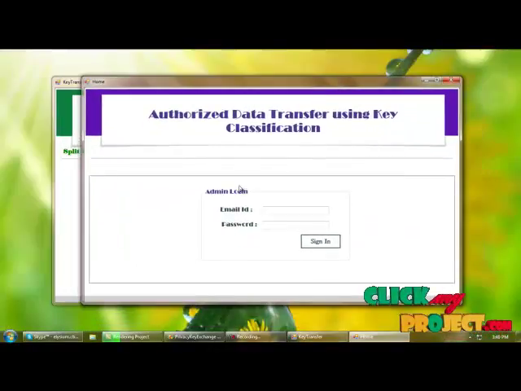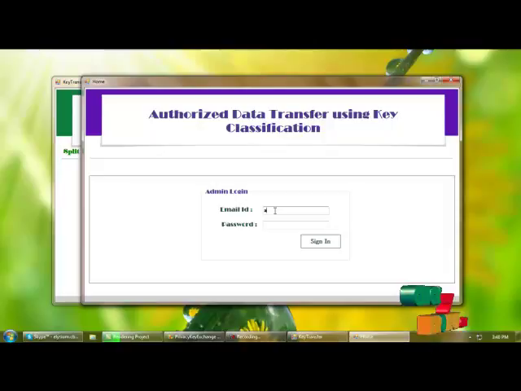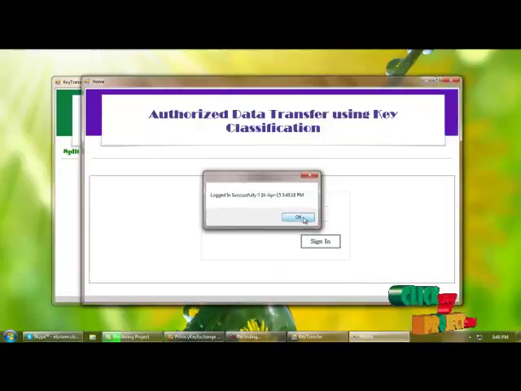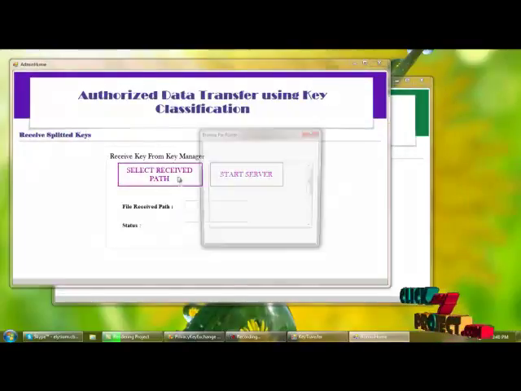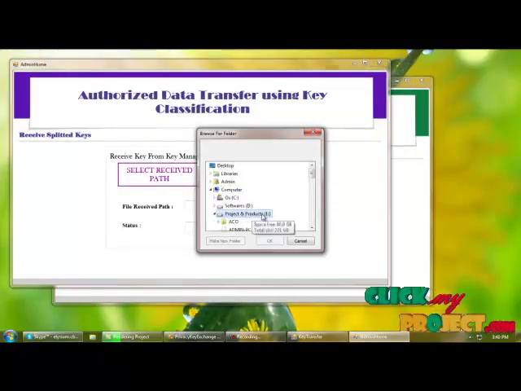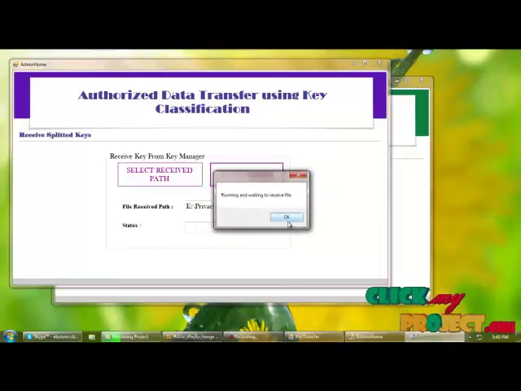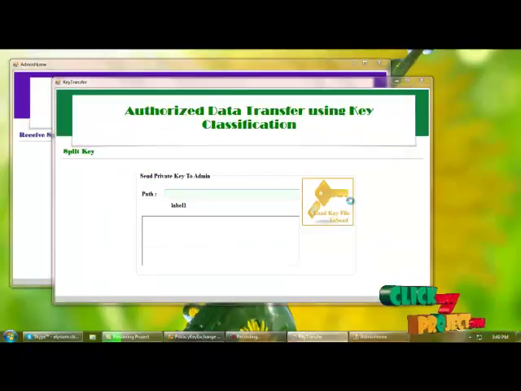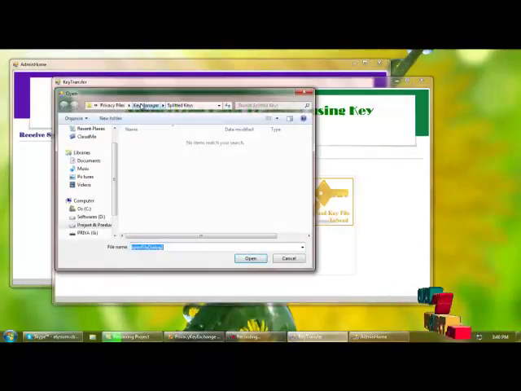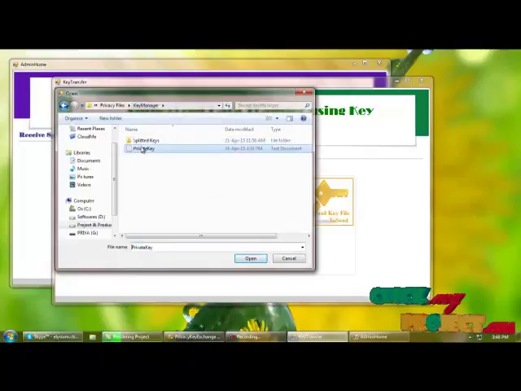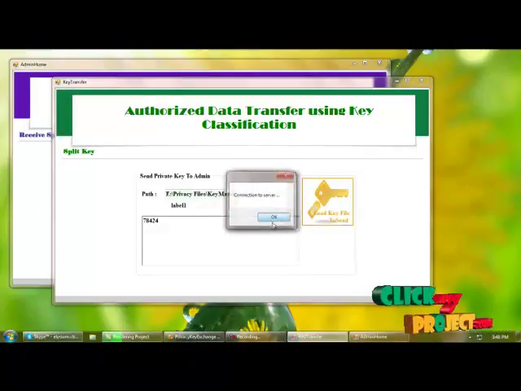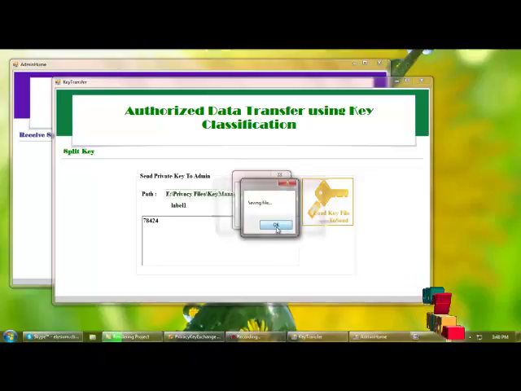This is the page of admin. Admin will log in by providing username and password. Sign in to log into the panel, and here admin will select the receive path for receiving the private key from the manager. I'm selecting the admin and starting receiving, and from here I'm loading the private key. This is the sending and receiving process.